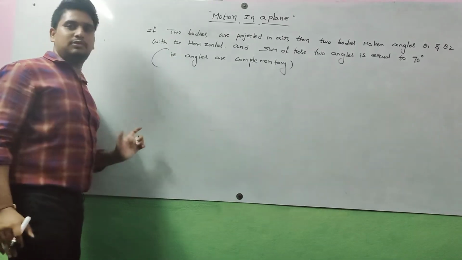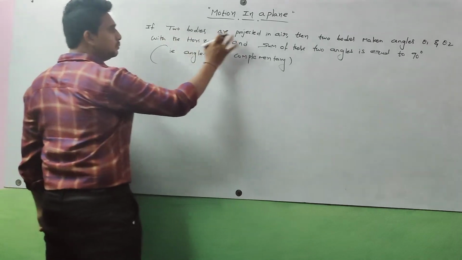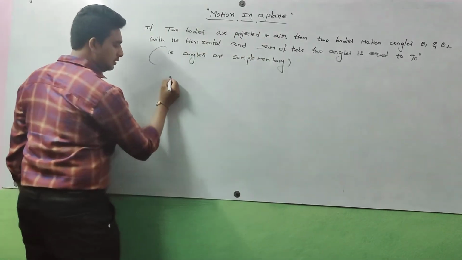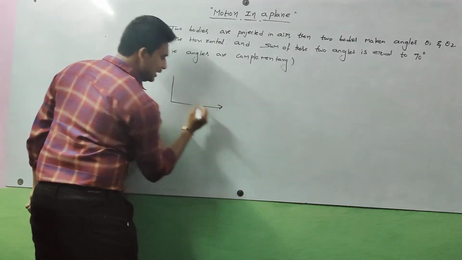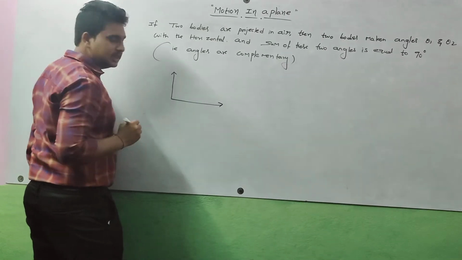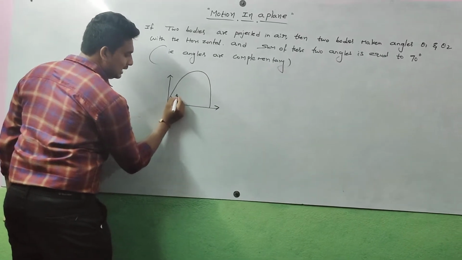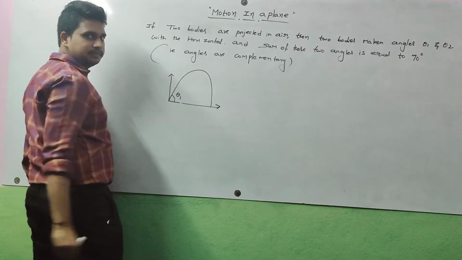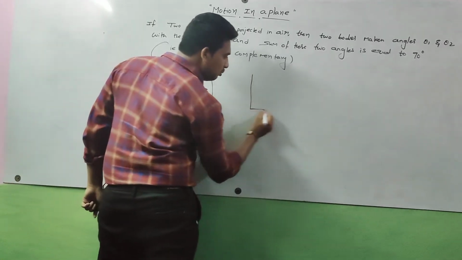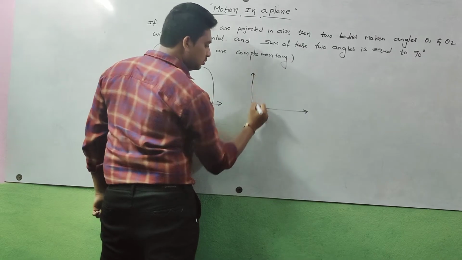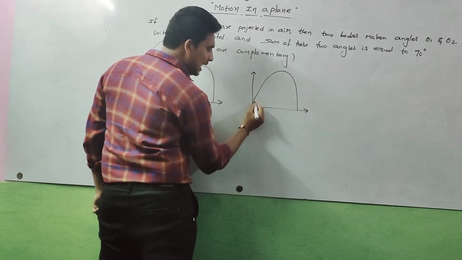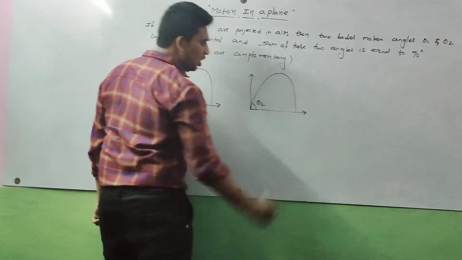So what is given? Two bodies projected in air. For example, I represented it in a diagram here. One body is projected like this. It made an angle theta 1 with the horizontal. This is the first body. The second body is also projected into the air. It made an angle theta 2 with the horizontal.